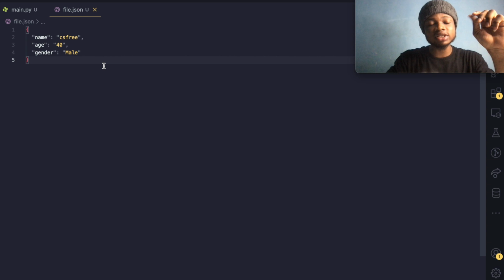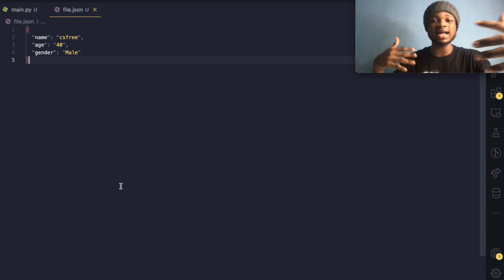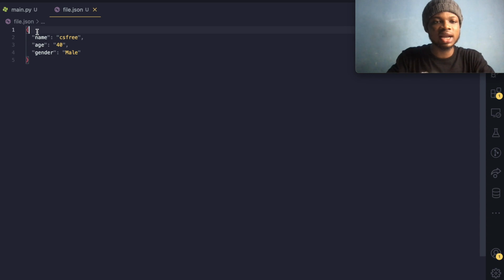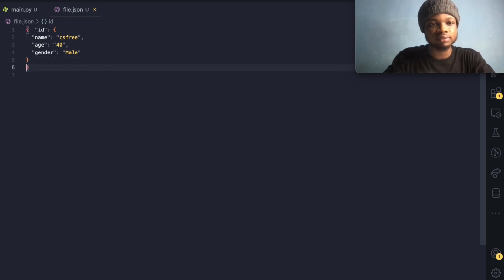Makes sense, right? So I was saying that instead of having that data littered in our database, because that's still not even a JSON format representation of data, how about we have another big dictionary outside of this, and we'll have an ID of maybe 1. We have an ID like this, and we'll have this. So how about we have a dictionary like this? So let's indent this properly.